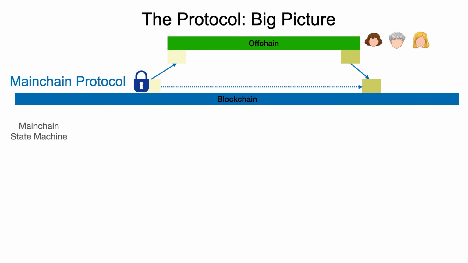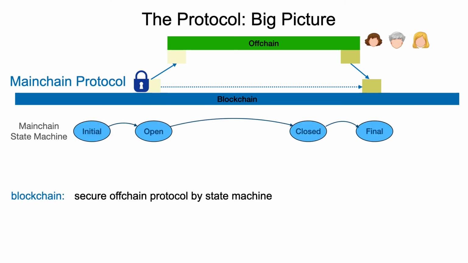The big picture of our protocol looks as follows. On the main chain, we maintain a state machine that secures the off-chain protocol, which mainly consists of 4 states, at least in this simplified version. We have an initial state where the off-chain parameters are fixed, basically the participant set and the public key material. We then transition into an open state where we have the UTXOs from the blockchain committed, ready to be processed